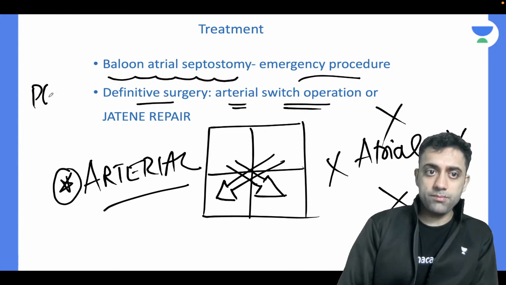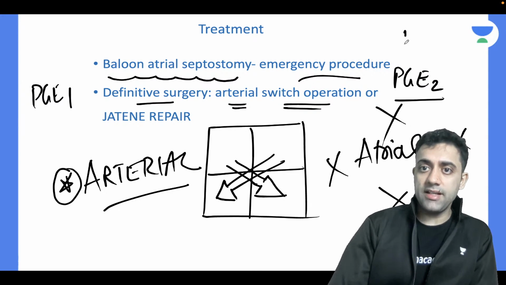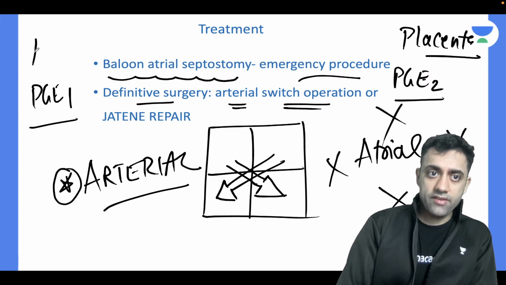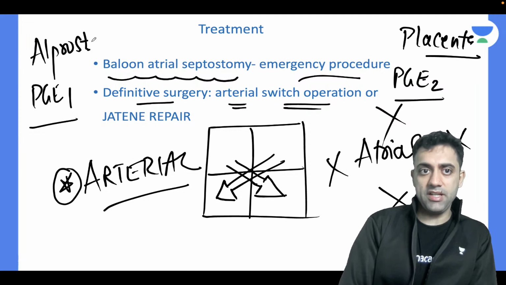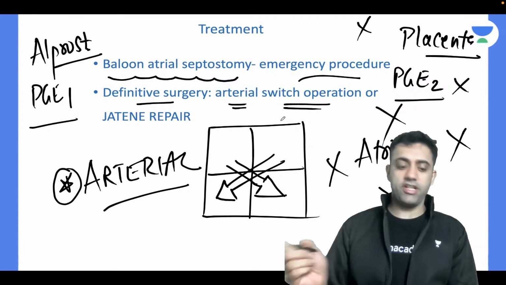And people get confused between PGE1 analog and PGE2 analog also. Please remember, placenta secretes PGE2. PGE2 is endogenous. PGE1 I will give, alprostadil. I can give PGE1, but I cannot give PGE2. PGE2 the placenta secretes. PGE2 is endogenous.